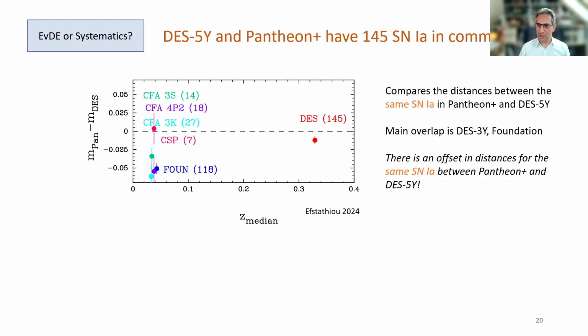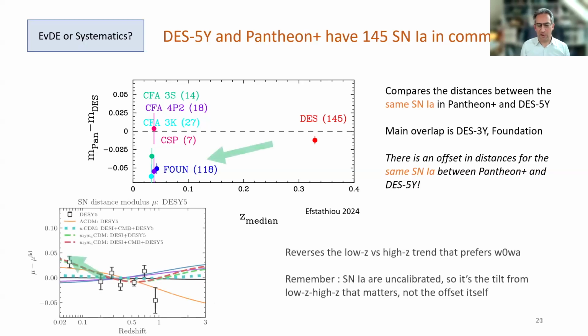Now, what George did is to compare the same supernovae that are in both samples, and let's see how their differences are different. So on the y-axis here, we see the difference between the Pantheon distances and the distances in DES. And in particular for the Foundation sample, which is 118 supernovae in common, you can see that the differences between Pantheon and DES are of the order of 0.05 magnitudes.